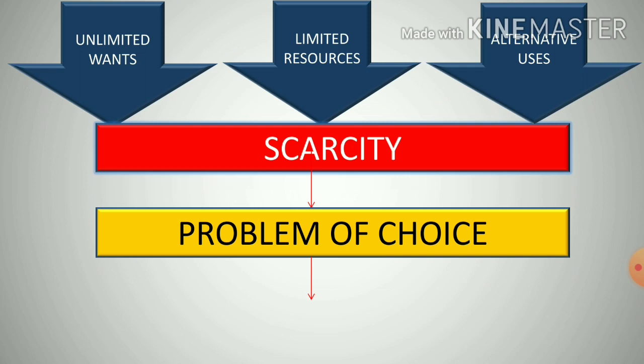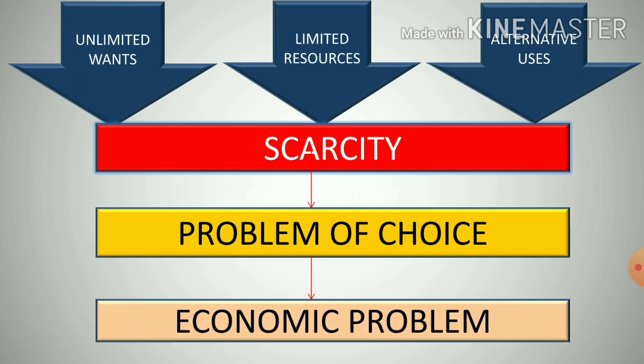That means now you have to choose which need is your priority, you have to decide your priority. That means there will be situations when all your demands cannot be fulfilled. This is why there is economic problem, or we can say these are the reasons of emergence of economic problem.